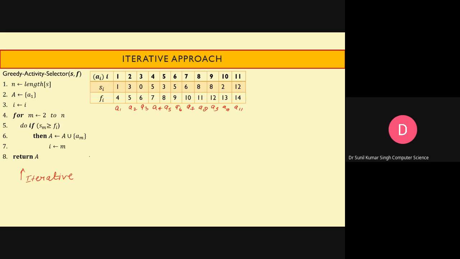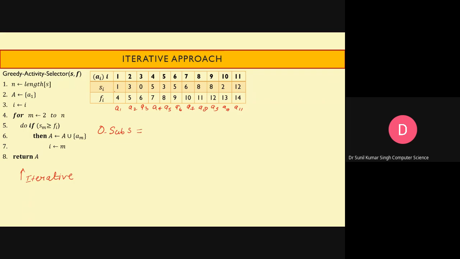Now we have to find out how many maximum activities can be scheduled. So we have to find out the optimal subset. Can you tell me how many activities we can schedule?